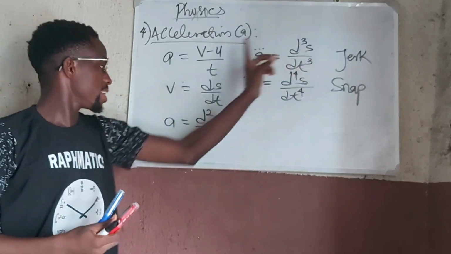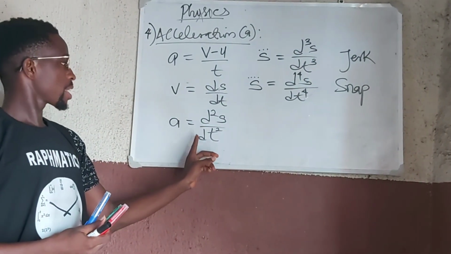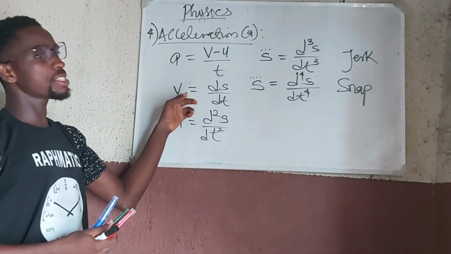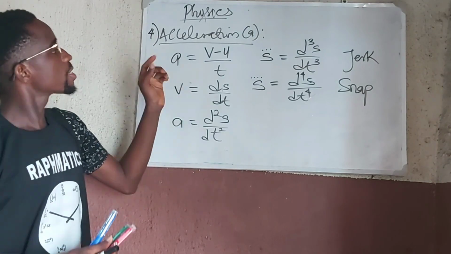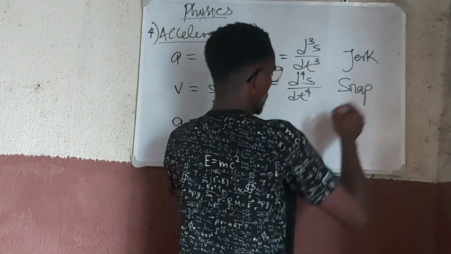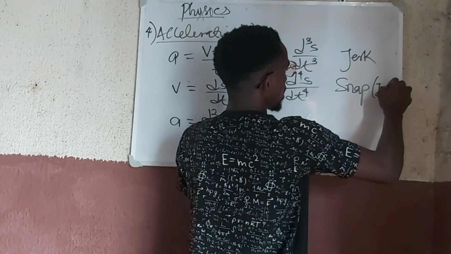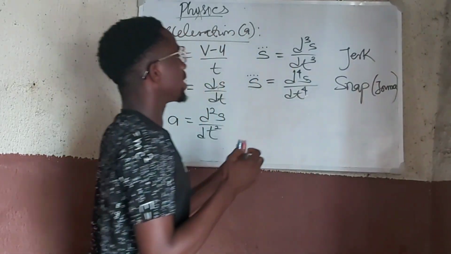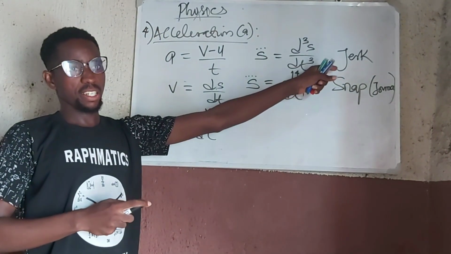Remember, jerk is the derivative of acceleration, and acceleration is the derivative of velocity. So now snap is the derivative of jerk.